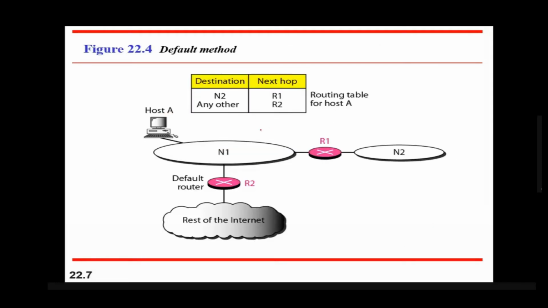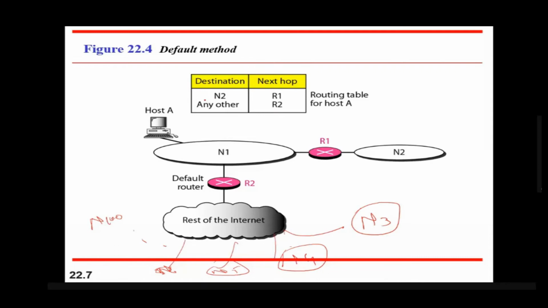Then one more is the default method. Default method means, for example, say the rest of the network is connected to network 3, network 4, network 5, network 6, and like this, it is connected to hundreds of networks. If the default method is used, then what will happen?